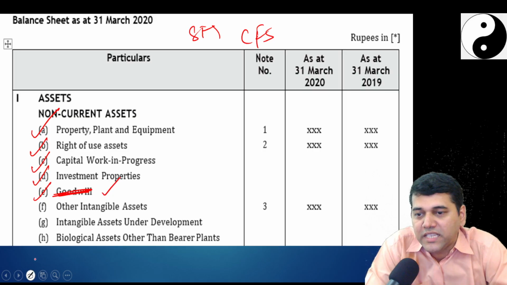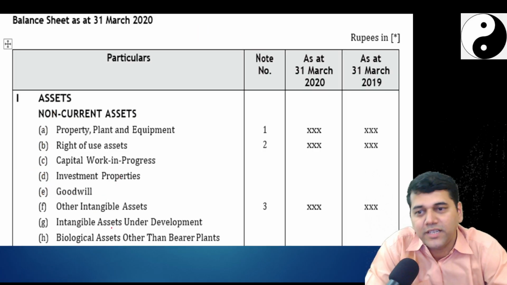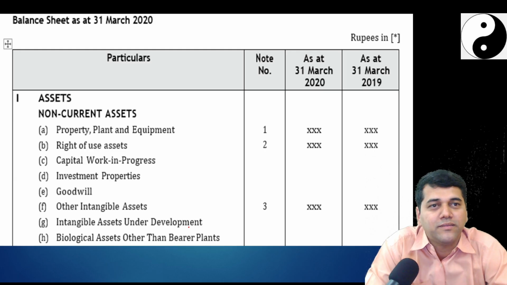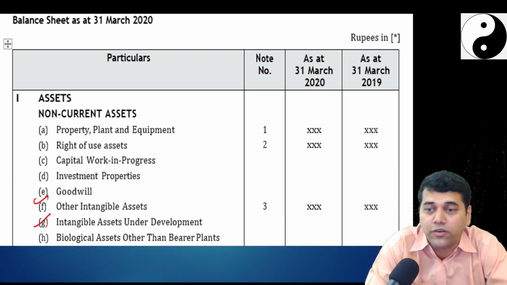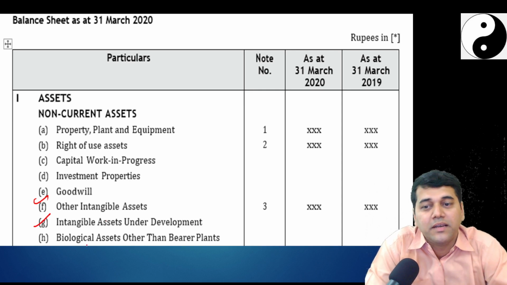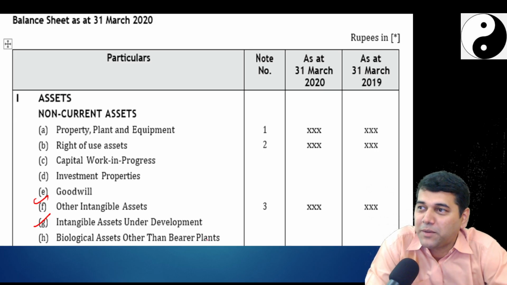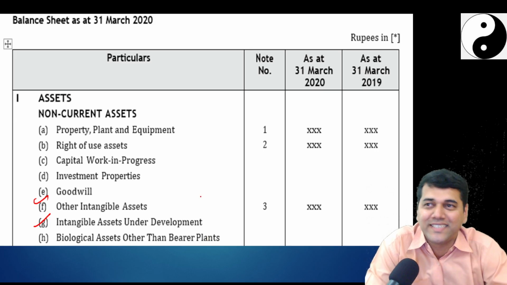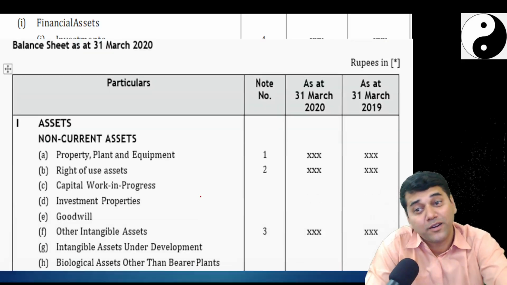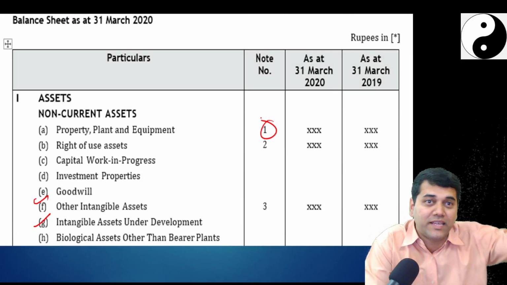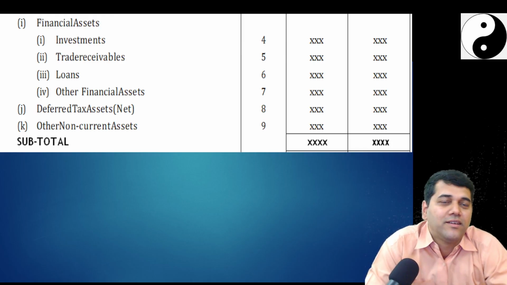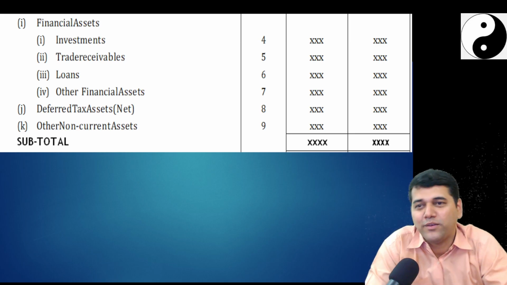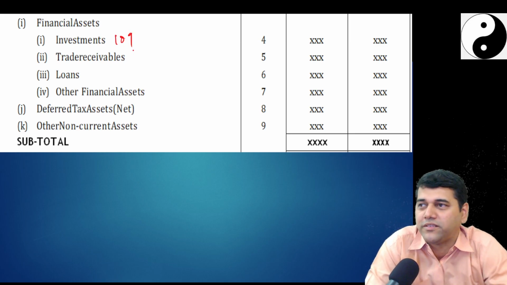Now, other intangible assets, 38. Intangible assets under development, 38, not yet available for use. And this we will test for impairment every year. Biological assets other than bearer plants, bearer plants, 16. It is part of note number 1 there. Financial assets, you can say 109 for simplicity's sake.